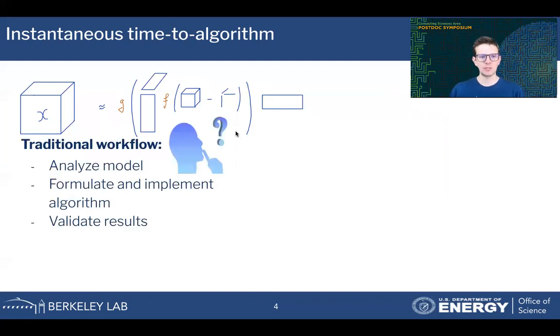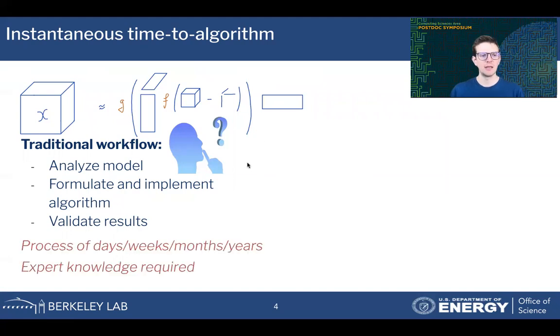So how would we traditionally go about computing something like this? You would have to analyze this model, maybe compute its gradients. Based on this analysis, formulate and implement an algorithm, and then validate the results that you get from this implementation and analysis. So this is a time-intensive and work-intensive process that can take many days, weeks, maybe even months or years, depending on the complexity of the task at hand. And it requires a lot of expert knowledge to complete.